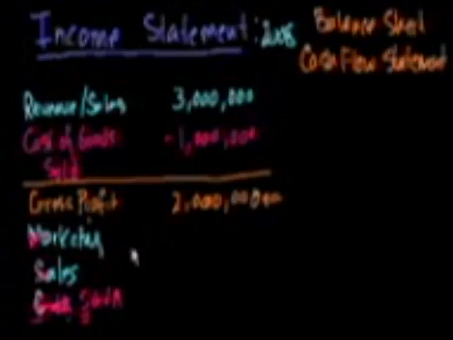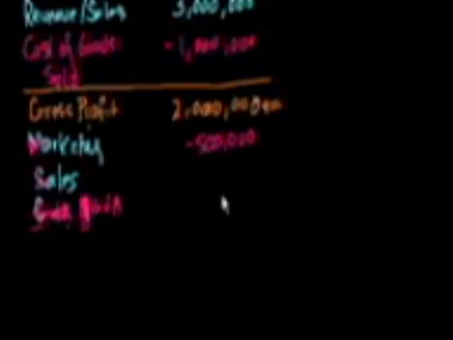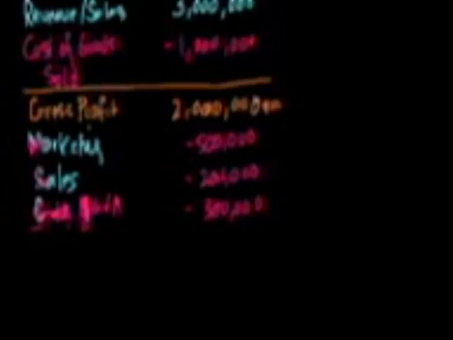So if you subtract these, and I'm just making up these numbers as I go, say marketing, the company is spending, let's say it's $500,000. And I'm putting it as a minus because I like to remember it's an expense. Some models, they'll just write it, they'll say it's $500,000 expense. Sales, let's say this is just G&A here. I want to make a separate line for sales. So let's say selling expenses is $200,000. And let's say G&A, the corporate offices and all of that, is another $300,000. And now we're ready to figure out how much money the operations of this business made.